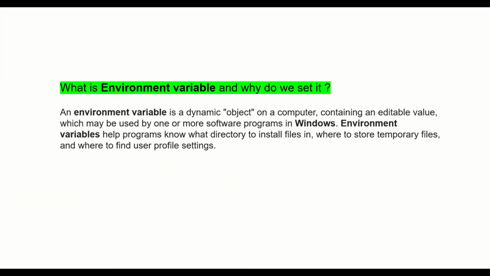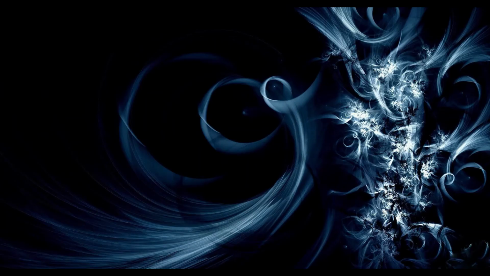Now, what is an environment variable and why do we set it? An environment variable is a dynamic object on a computer containing an editable value which may be used by one or more software programs in Windows. Environment variables help programs know what directory to install files in, where to store temporary files, and where to find user profile settings. Then set the environment variable for what we have installed.